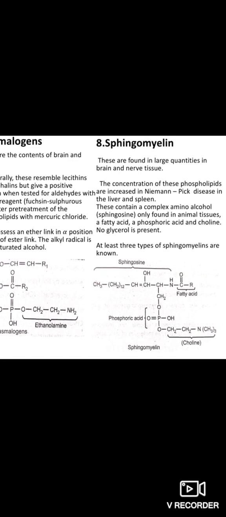Next one you can see is the sphingomyelin. These are found in large quantities in brain and nervous tissue. Their concentration is increased in Niemann-Pick disease in liver and spleen. These contain a complex amino alcohol, that is sphingosine, found in animal tissue, a fatty acid, phosphoric acid and choline. So no glycerol is present. At least three types of sphingomyelins are known today. Here you can see the structure: sphingosine, fatty acid attached to the phosphoric acid, and then again it is attached to the choline. Together they constitute the sphingomyelin.